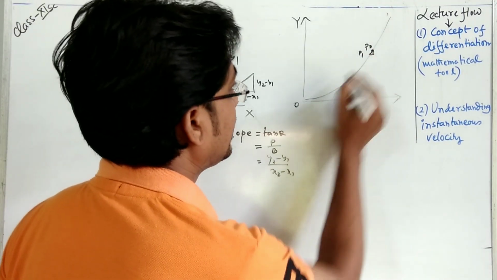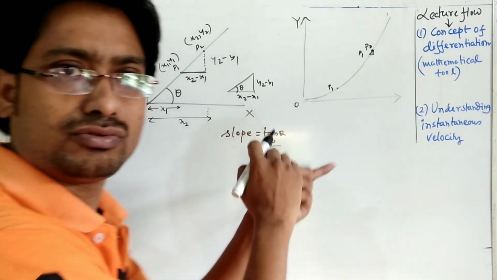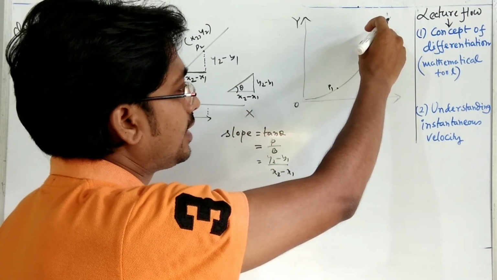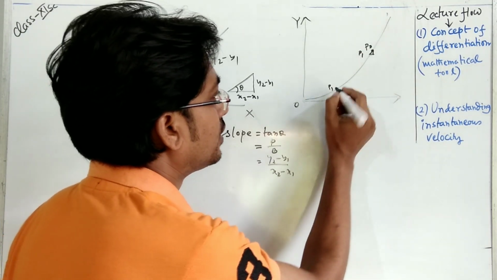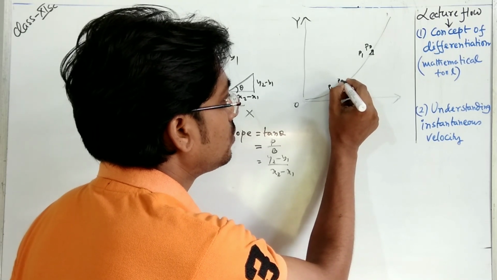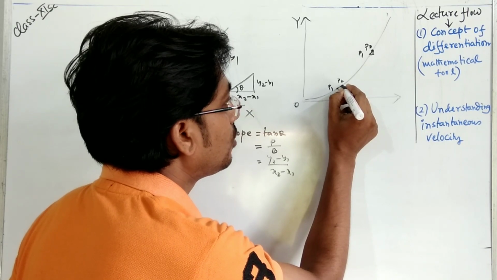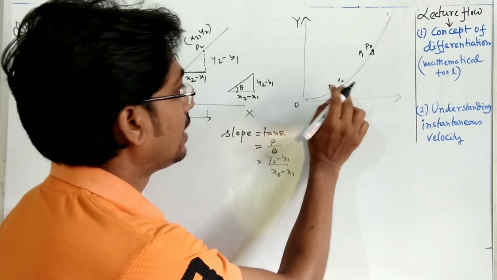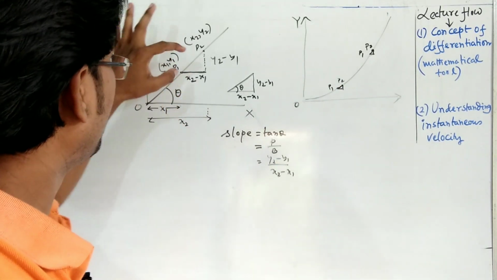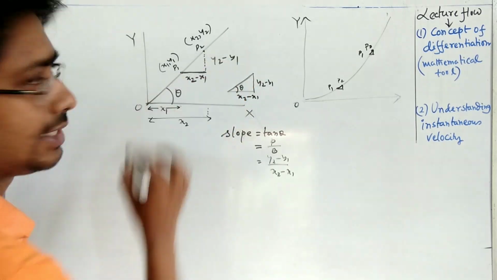Then it can also be drawn here. Suppose P1 will be here, previously P1 was here. So if we make this P2 point come close to this point P1, then again we can draw this triangle, and here also we can use this formula, because you can see from P1 to P2 this was a straight line.